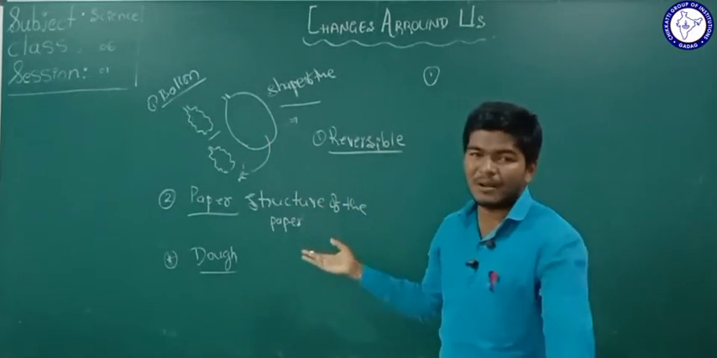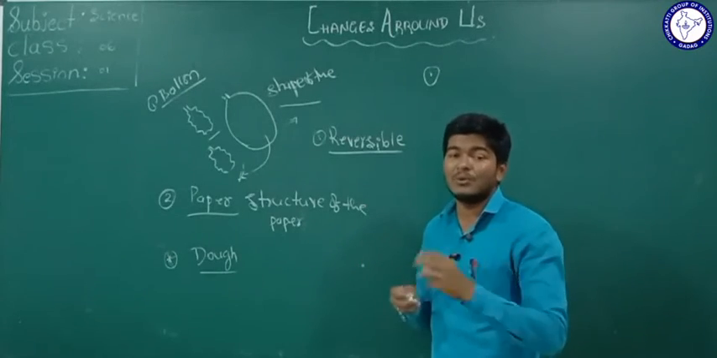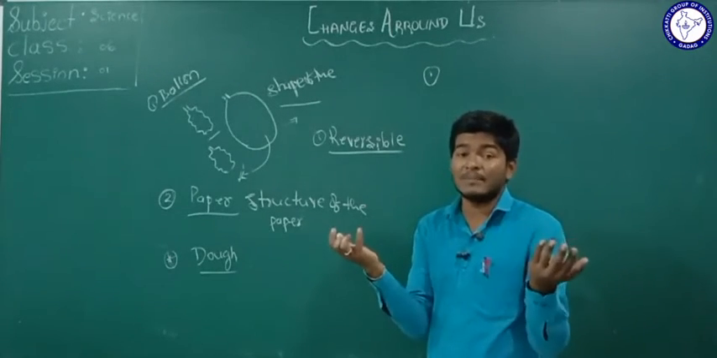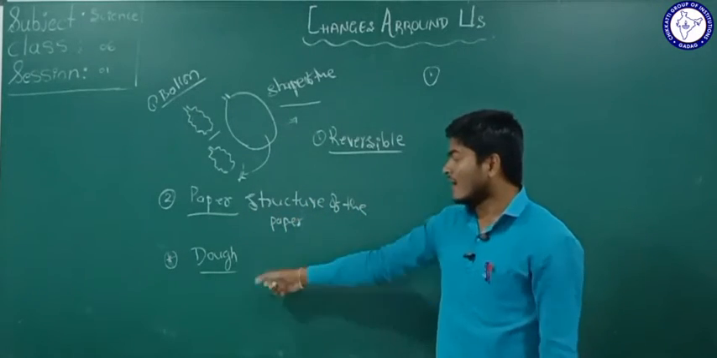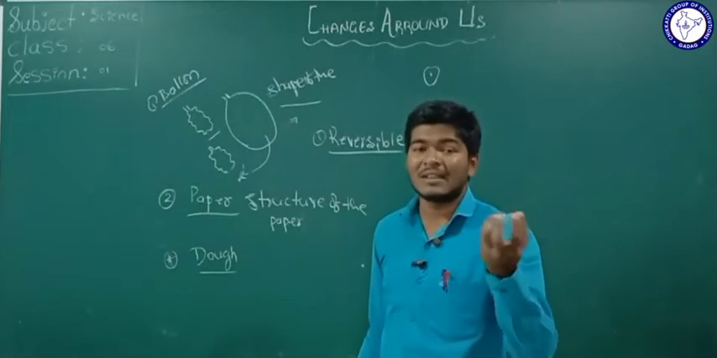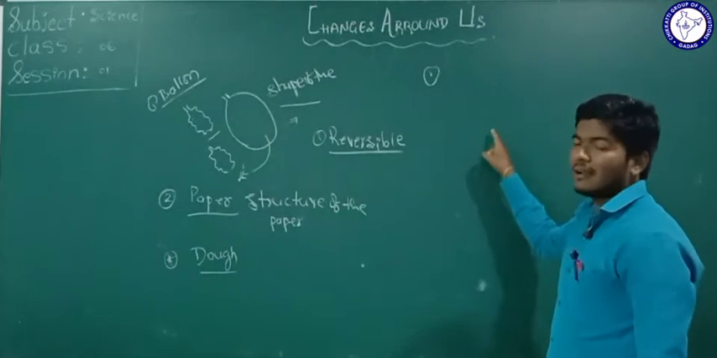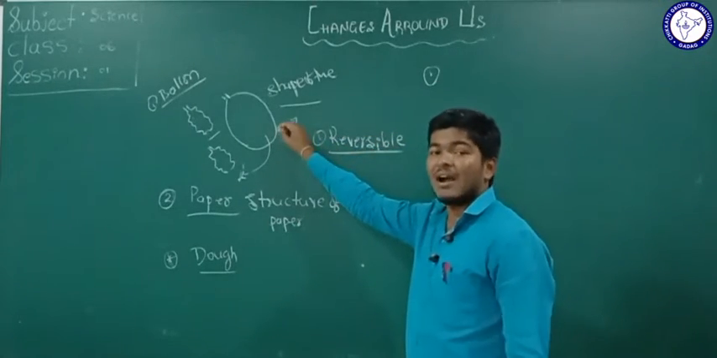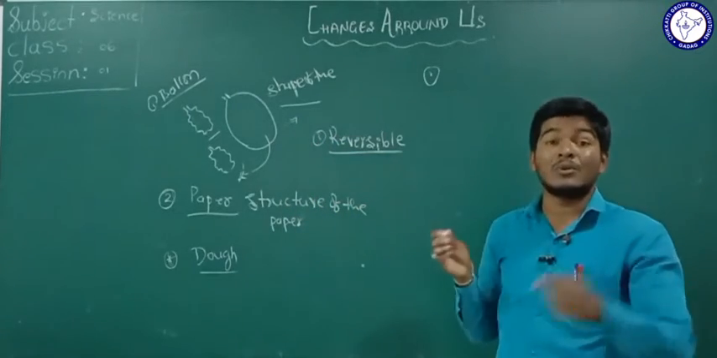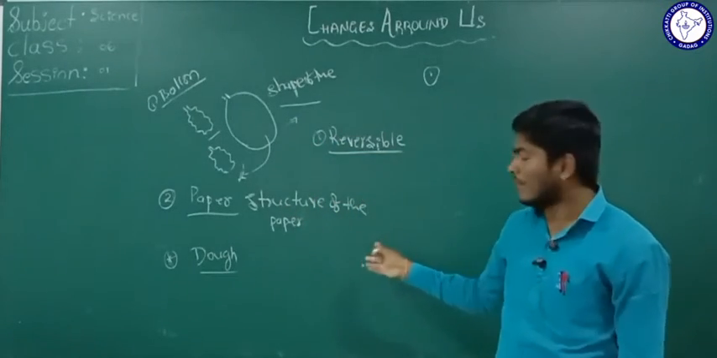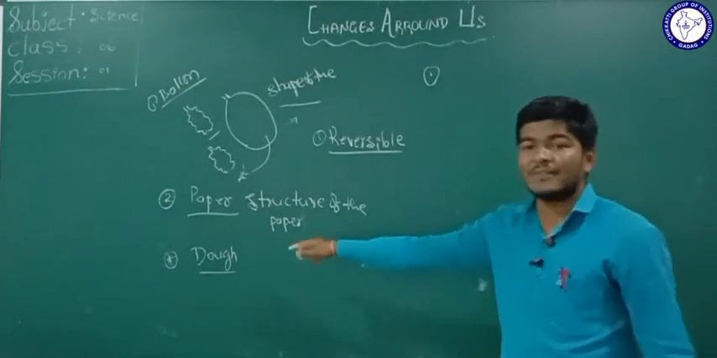And in the second example, we fold the paper into an aeroplane. After the play we can unfold the paper, and we get the same structure of the paper. And also in the case of the roti, we can get the dough easily. But in the second examples, the balloon will burst and we can't get the same shape of the balloon, and the paper will be torn, so we can't get the same structure of the paper. And also the roti will be baked, and we don't get the dough from that roti.